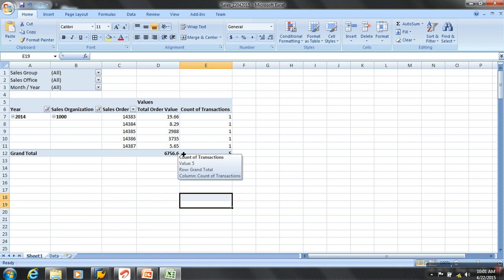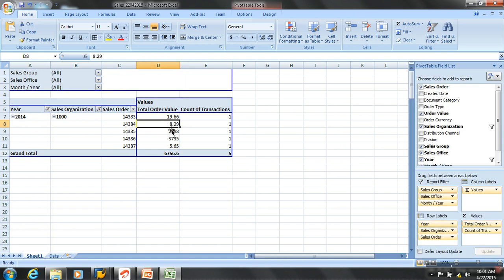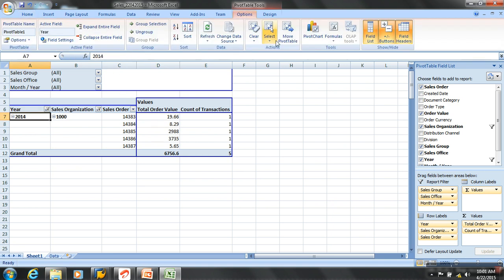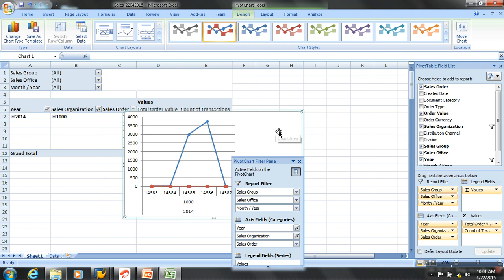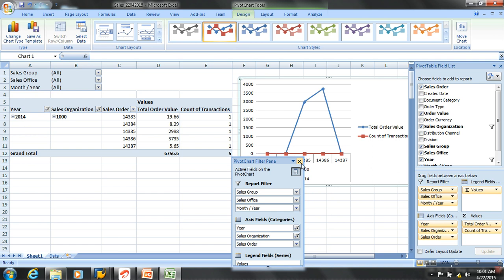So am I getting the analysis now? This is a simple analysis, okay, but this is a simple one we can think of. Okay, boss. Let's say same example I also wanted along with customer also. Now I have this data, right? Now I would say options, insert pivot charts. I would go with the line chart and say okay. So this is my chart. You'll place it in. So you want to have graphical representation of this.